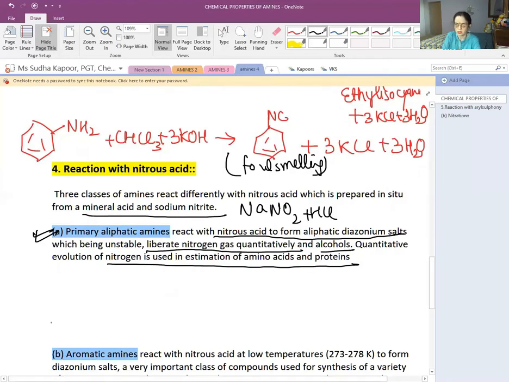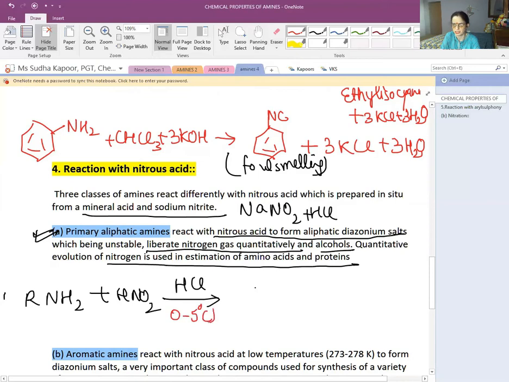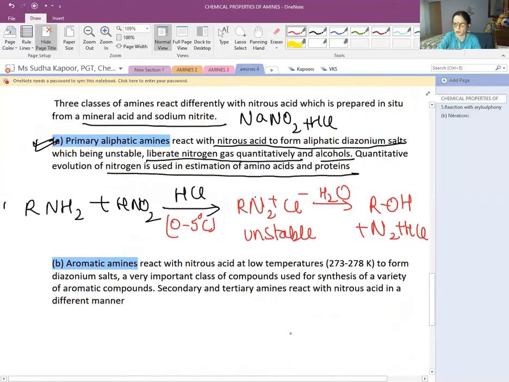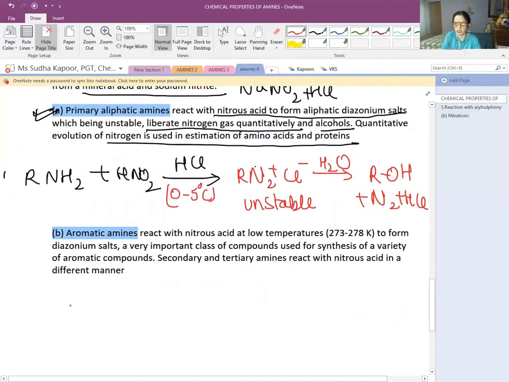Now a 1 degree amine, a primary aliphatic amine, is treated with HNO2 in the presence of HCl, and the temperature is kept at 0 to 5 degrees Celsius. The product formed is RN2 plus Cl minus, the alkane diazonium, which is a very unstable compound. This unstable compound in the presence of an aqueous medium would result in giving us the alcohol along with nitrogen bubbles and HCl. The same reaction can occur for aromatic amines also. When the reaction takes place with aromatic amines, we have taken the case of aniline. The same treatment is given to it also.